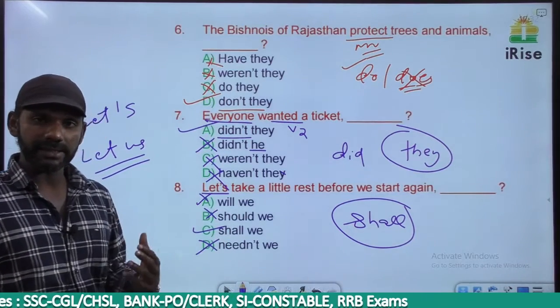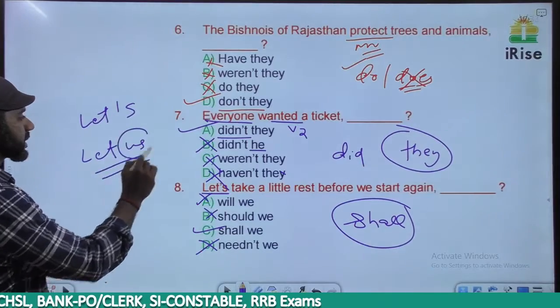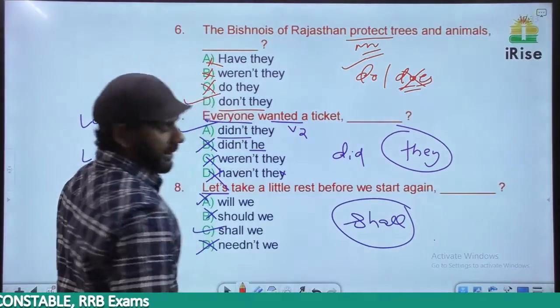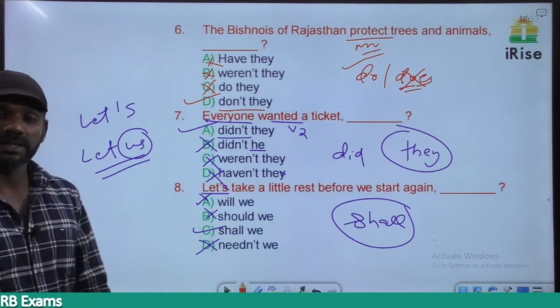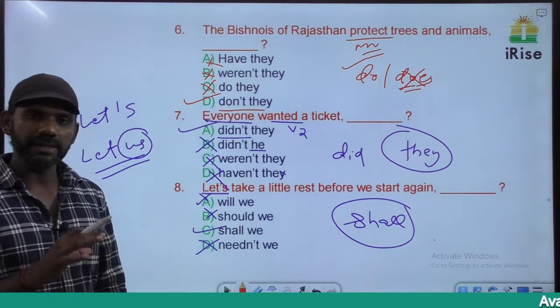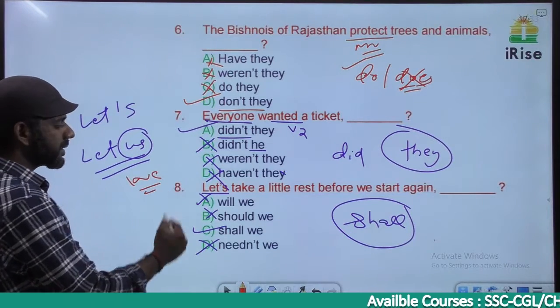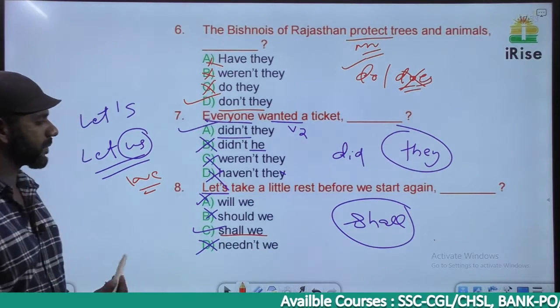Let's means let us. The pronoun in the sentence is us. Us is an objective pronoun. The pronoun that we use in the tag must be in the subjective form. The subjective form of us is we, so it must be shall we. The answer must be option C.